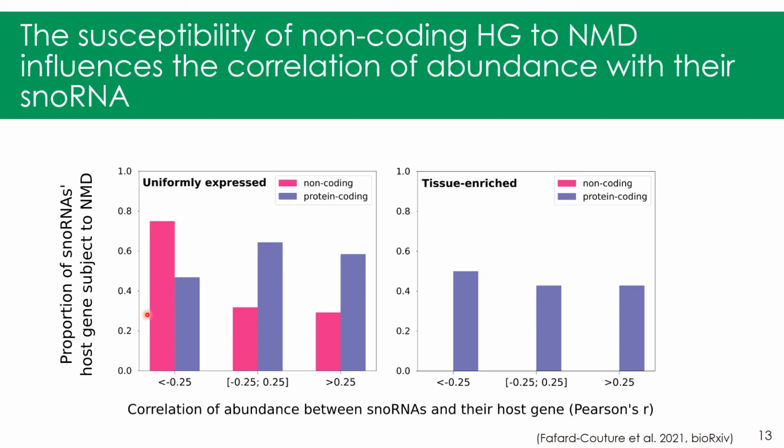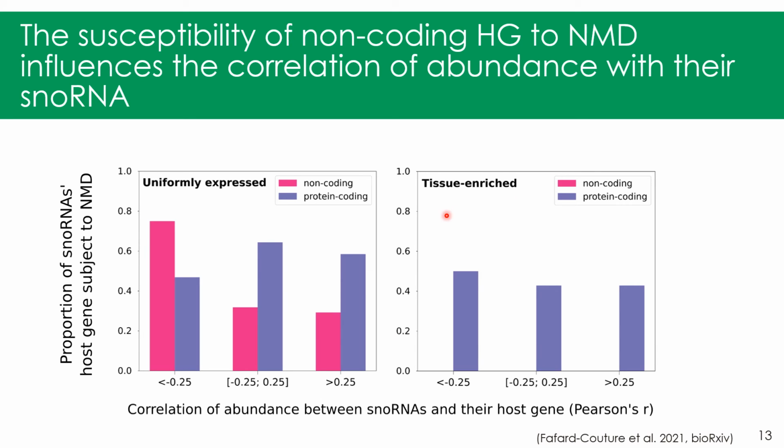So this suggests that these anti-correlated non-coding host genes serve the only purpose of expressing the snoRNA they encode, whereas the rest of the transcript is then quickly degraded by NMD. Whereas here, these host genes serve, yes, to produce the snoRNA they encode, but potentially serve another purpose in the cell as long non-coding RNAs.